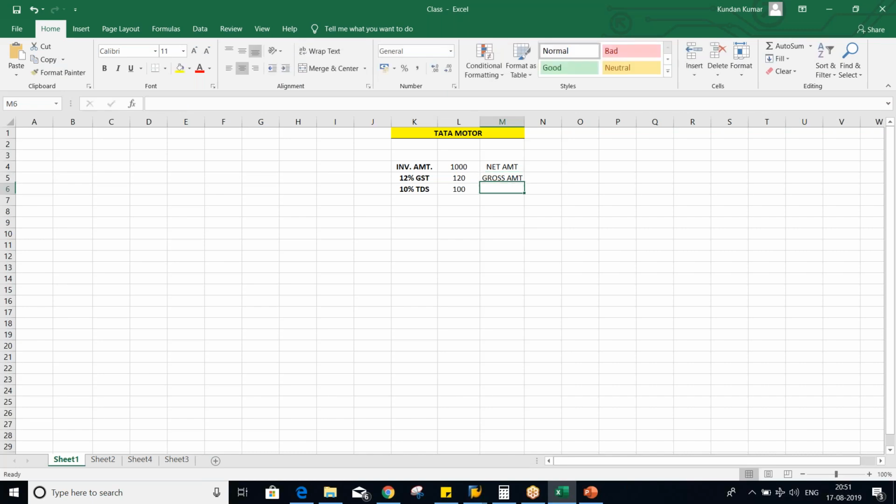If the base amount is net amount, then it is calculated on 1,000. If the base amount is gross amount, meaning invoice amount plus GST, so 1,120, then the TDS to be deducted will be around 112.